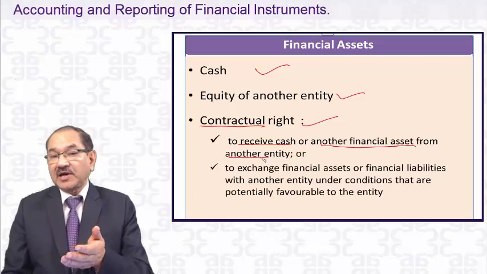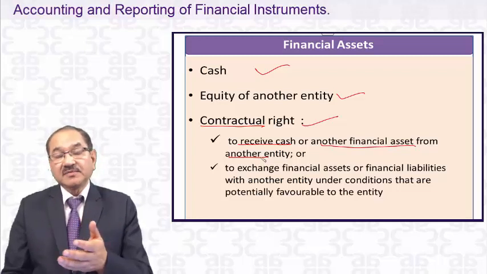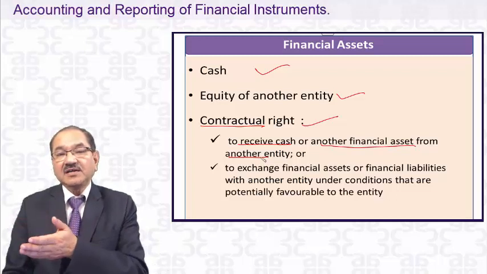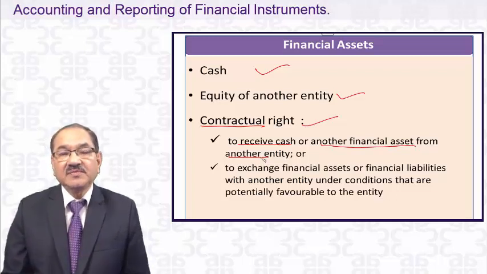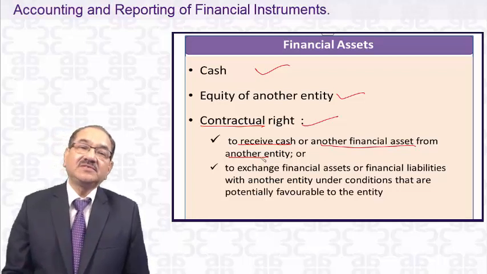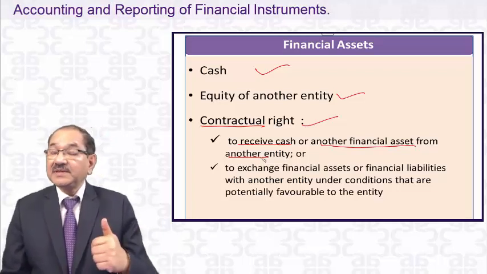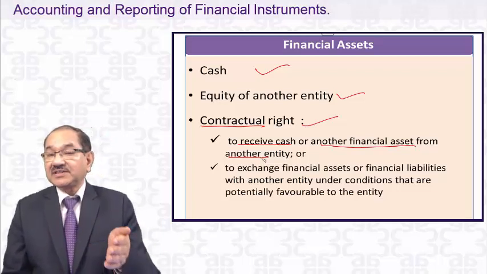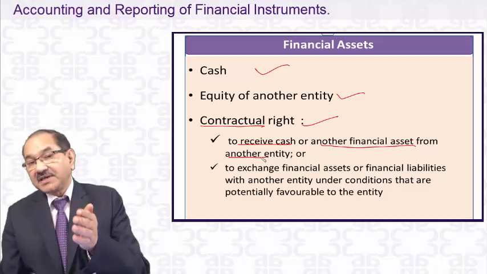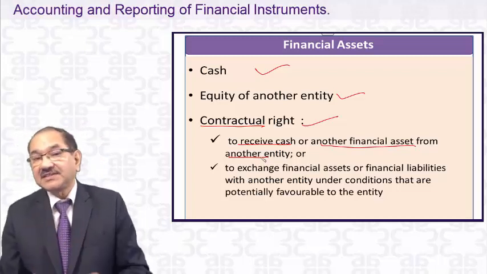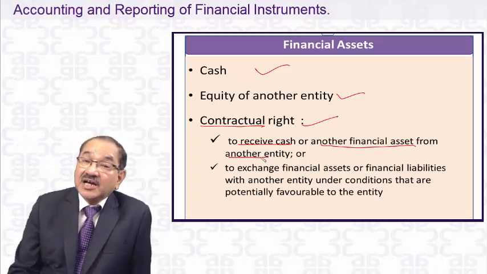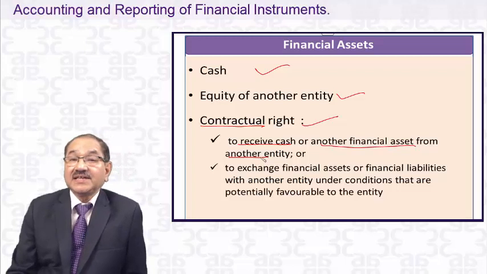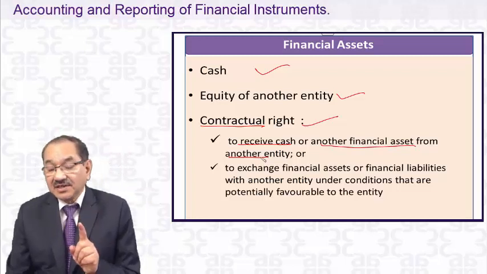They can say, I haven't got cash, but please take some investment in some companies, and that is equivalent to 50,000. So X Limited is not receiving cash, but is receiving another financial asset. So this contractual right to receive cash or another financial asset is a financial asset.